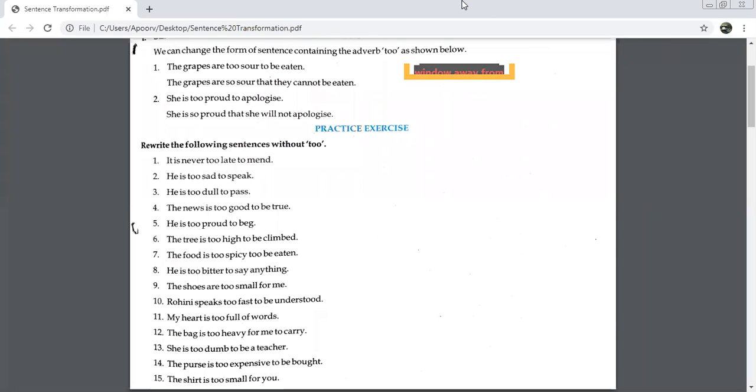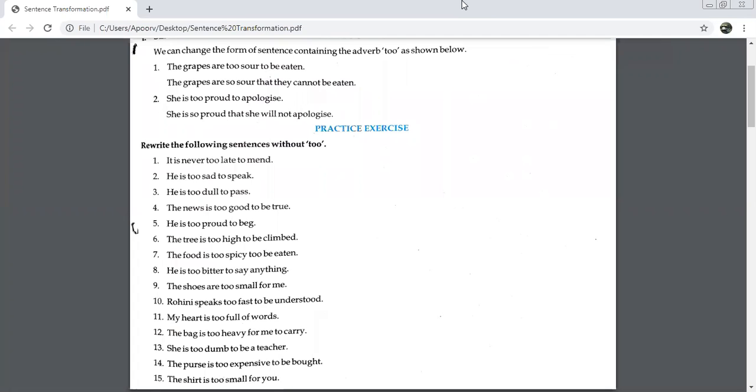Very good. The food is too spicy to be eaten. Actually, it should be: The food is so spicy that it cannot be eaten. Very good. He's too bitter to say anything. He is so bitter that he cannot say anything. Yes. The shoes are too small for me. The shoes are so small that I can't wear them.